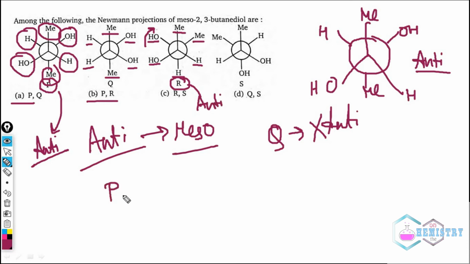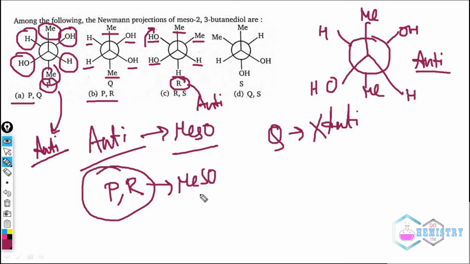So we got that P and R, these two, are anti-conformers, and anti-conformers are already meso. So P and R will be the meso compounds, hence B is the correct answer.